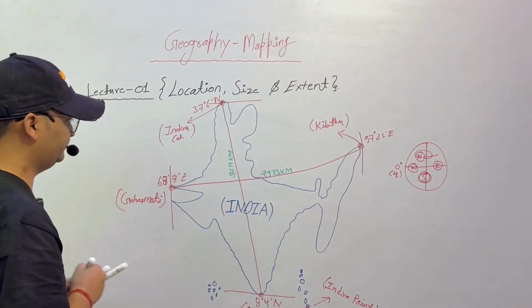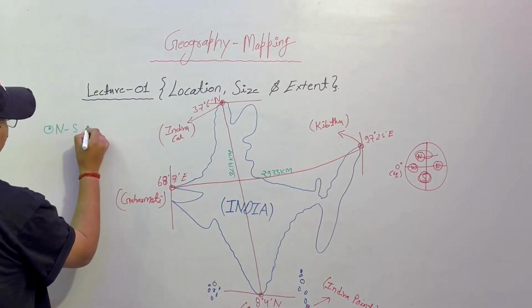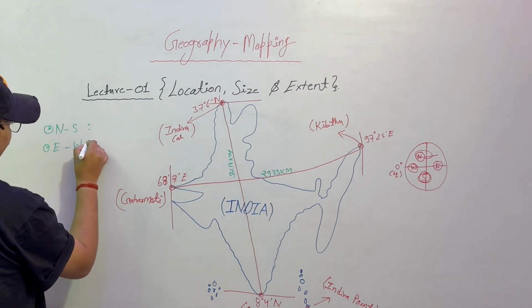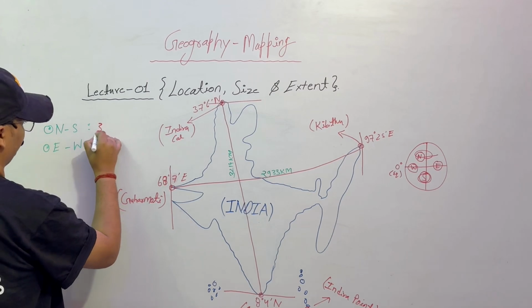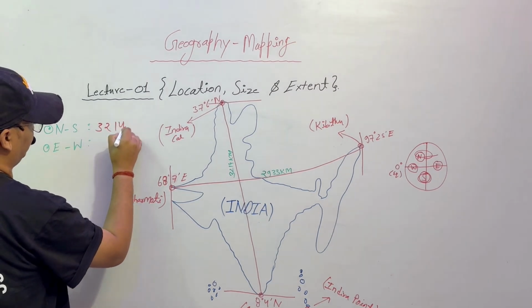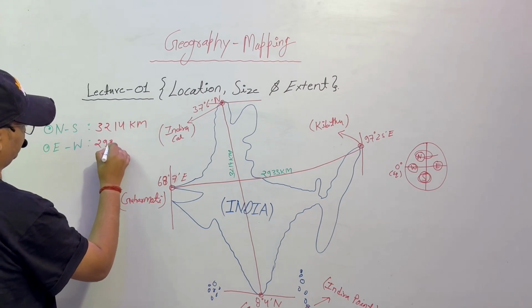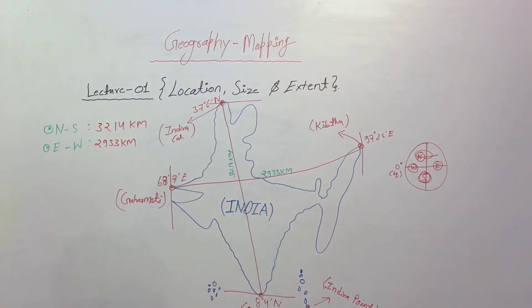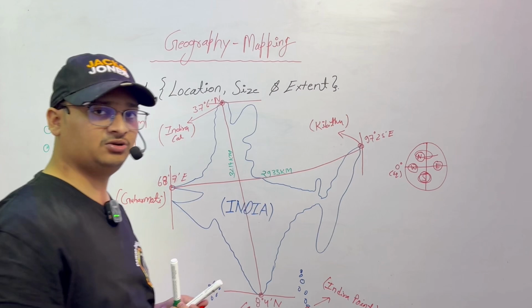North to south, 3214 kilometers, east to west, 2933 kilometers. This is the east and west distance of our India. So I think this is clear to everyone.